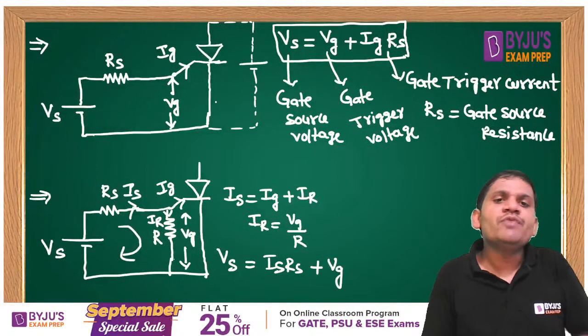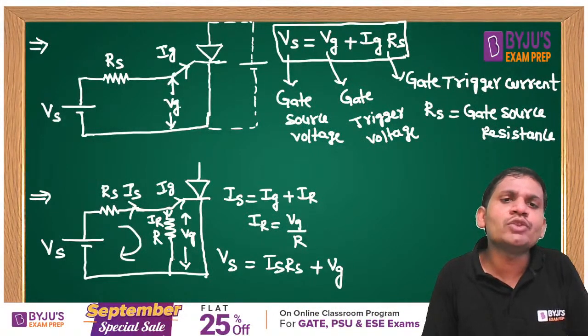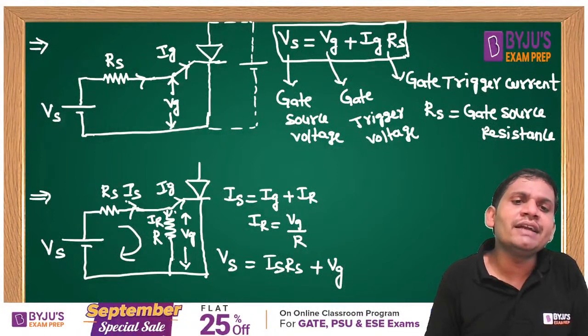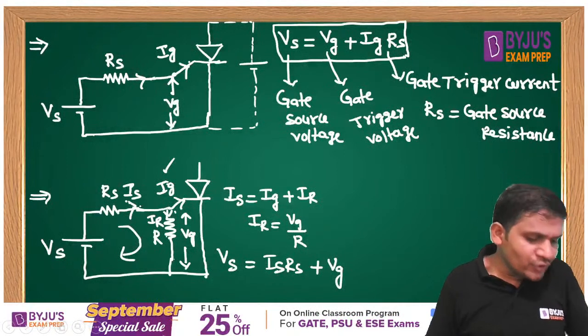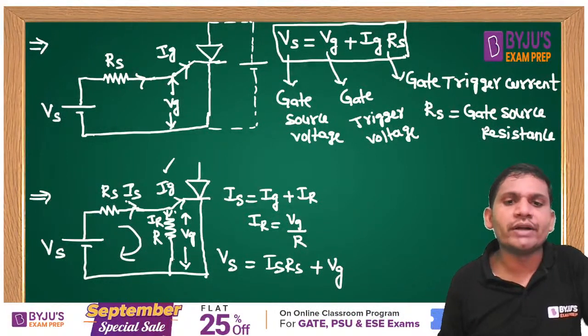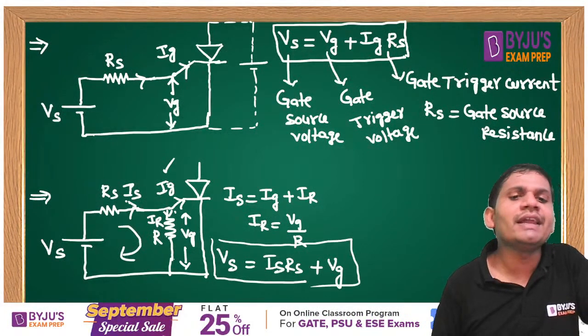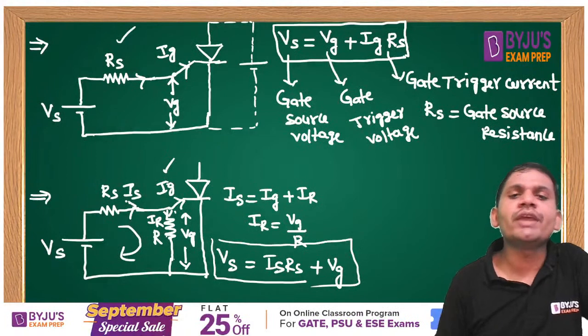That means if there is no resistance across the gate to cathode terminal, the source current and the gate current are the same. If a resistance is connected across gate to cathode, these currents are different, but always take the gate current as Ig only. Then Vs equals Is into Rs plus Vg. This is the design of the gate triggering circuit, and you can use these formulas.